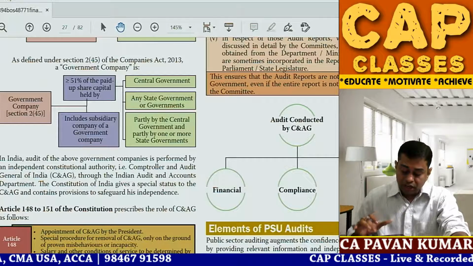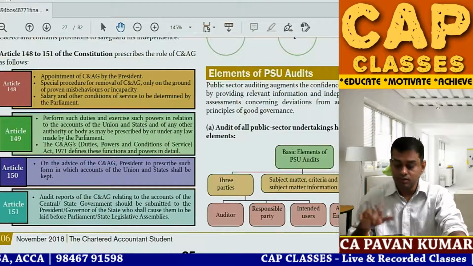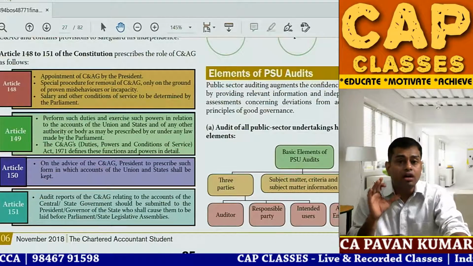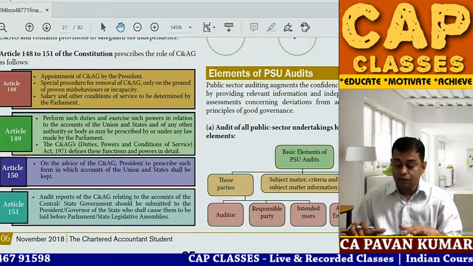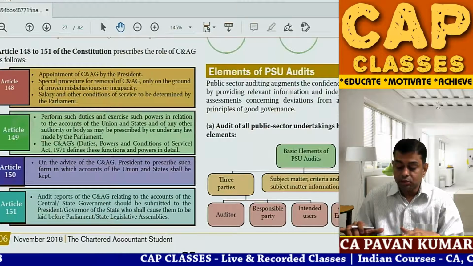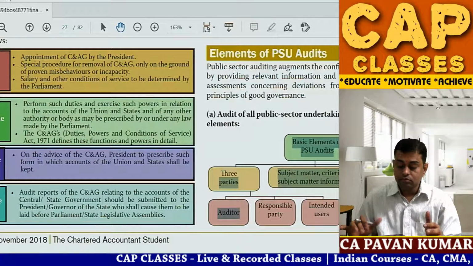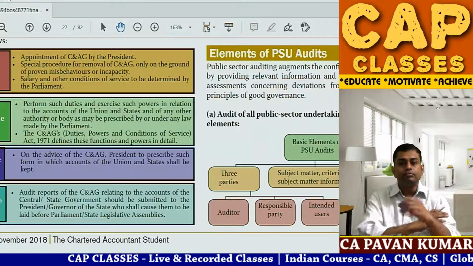So this is what the definition is. Now, have you heard of C and AG? Have you heard C and AG before? Tell me in the chat box. Yes, so many times you might have studied. So you tell me, who is C and AG? What is C and AG?